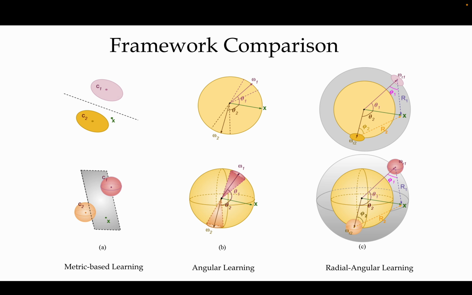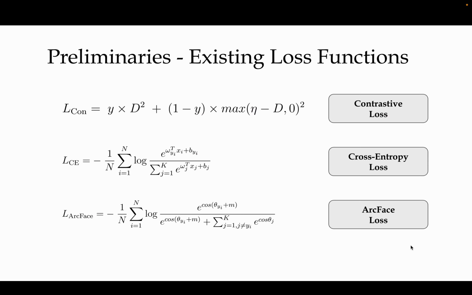This is the framework comparison. Earlier there used to be metric based learning, where the contrastive loss helps maintain feature discriminability based on Euclidean distances, whereas in angular learning the discriminability is made using angular variations, and in the radial and angular learning framework, discriminability is maintained based on the radial and angular dimensions. These are the existing loss functions: contrastive loss is a metric based learning approach, cross entropy is a separability based measure, and ArcFace is a discriminative loss function.